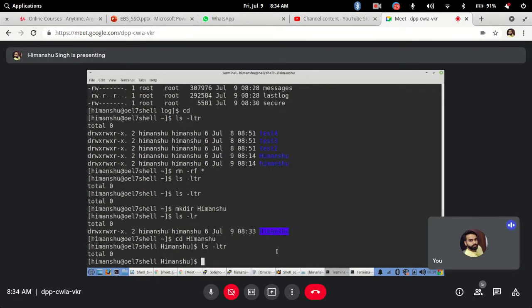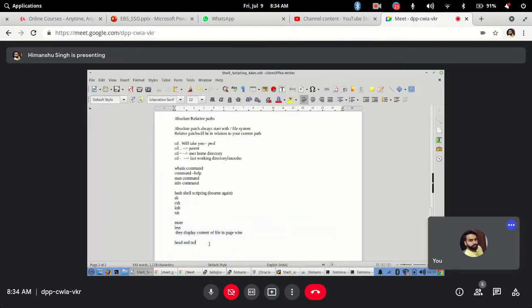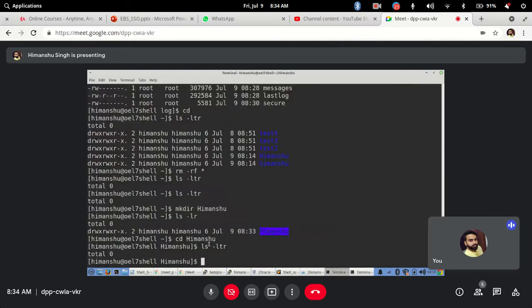and to make a file, the easiest way is a command known as the touch command. The touch command will create an empty file. Let's say the file name is Rajesh.